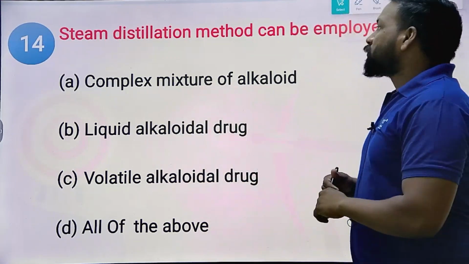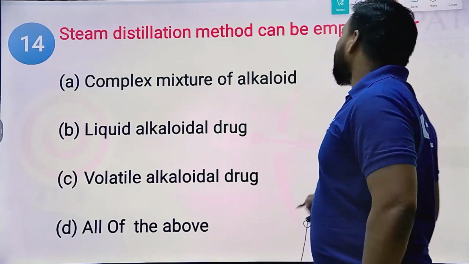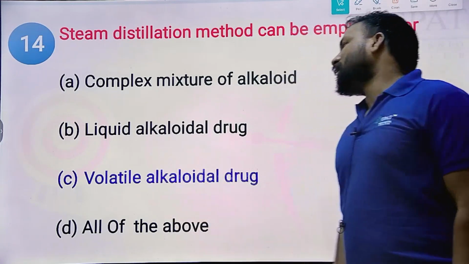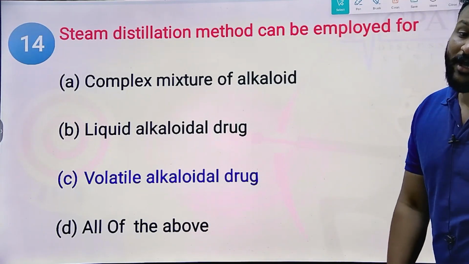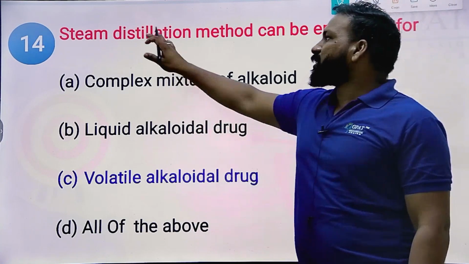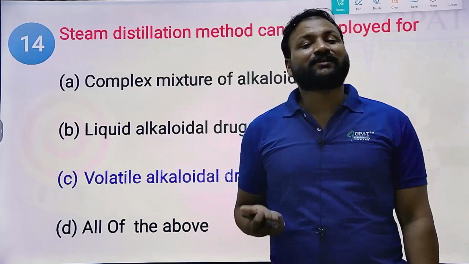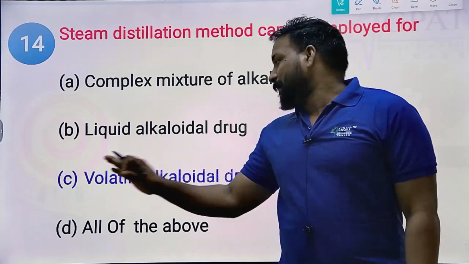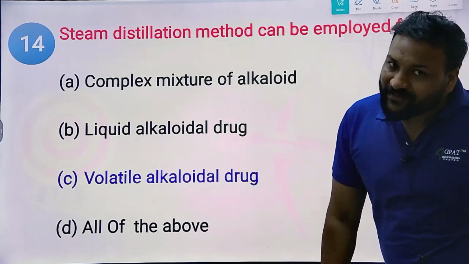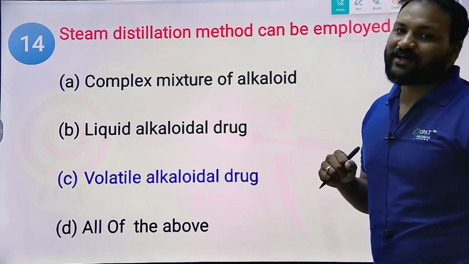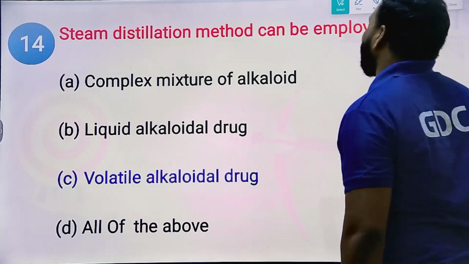Now, steam distillation means the method is mostly for volatile alkaloid drugs. Steam distillation is a completely closed circuit where you can extract the volatile alkaloid liquids. What are the liquid alkaloids? Coniine is the best example. Clear? Coniine, nicotine and sparteine.